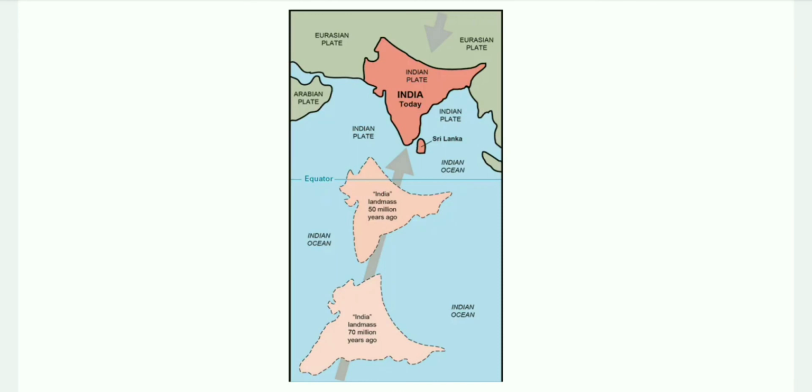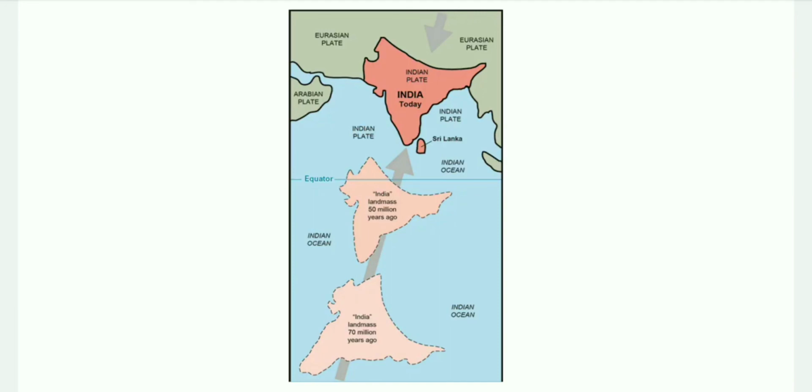During the movement of the Indian plate towards the Eurasian plate, a major event that occurred was the outpouring of lava and formation of the Deccan Traps. This started somewhere around 60 million years ago and continued for a long period of time.